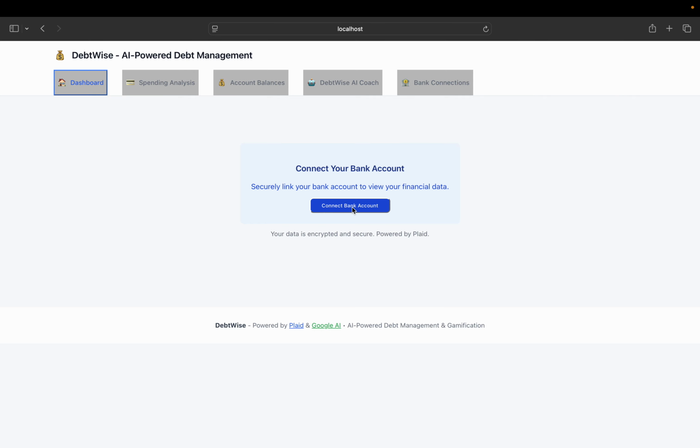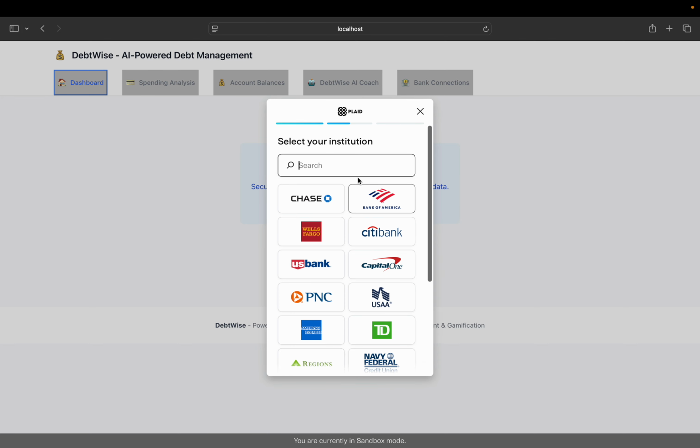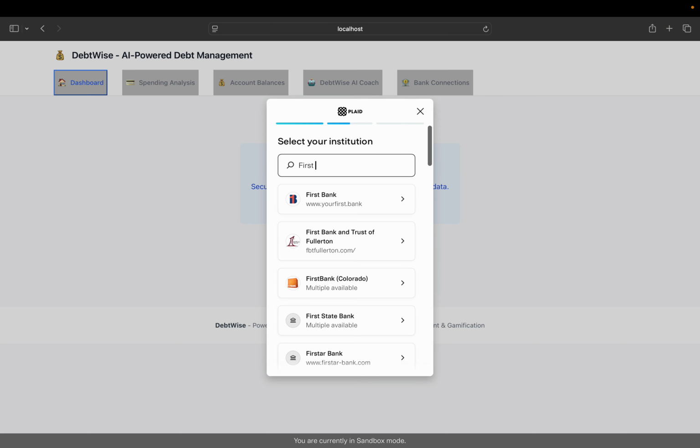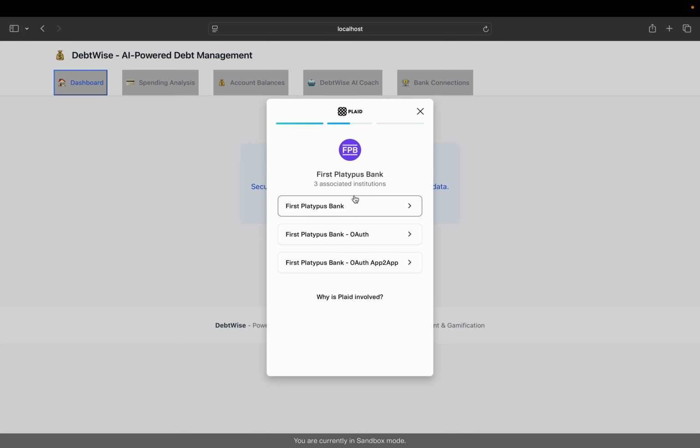So when I connect to a bank account, this screen is given by Plaid. Since I'm connecting to the sandbox, I'll just continue as a guest. We can connect to many institutions, but for this demo account, I have connected to this First Platypus Bank.